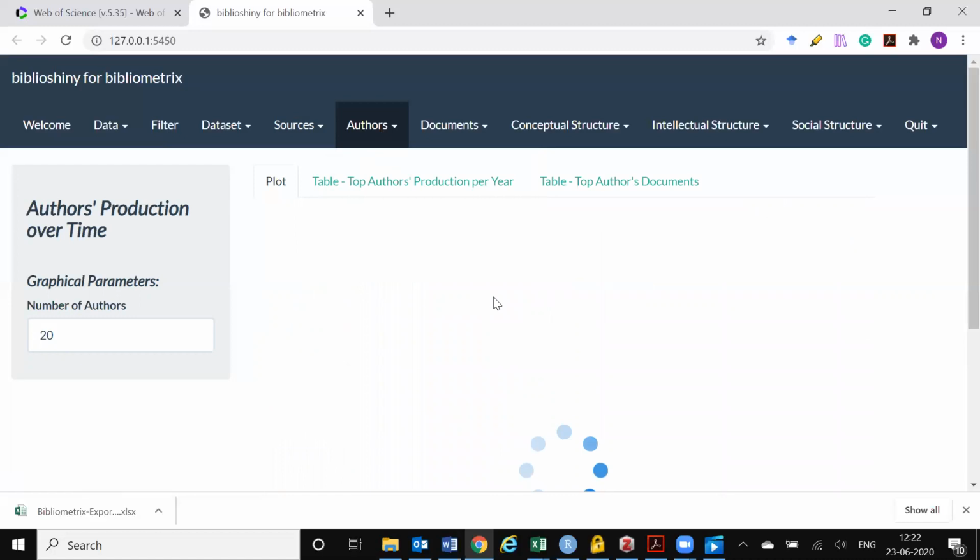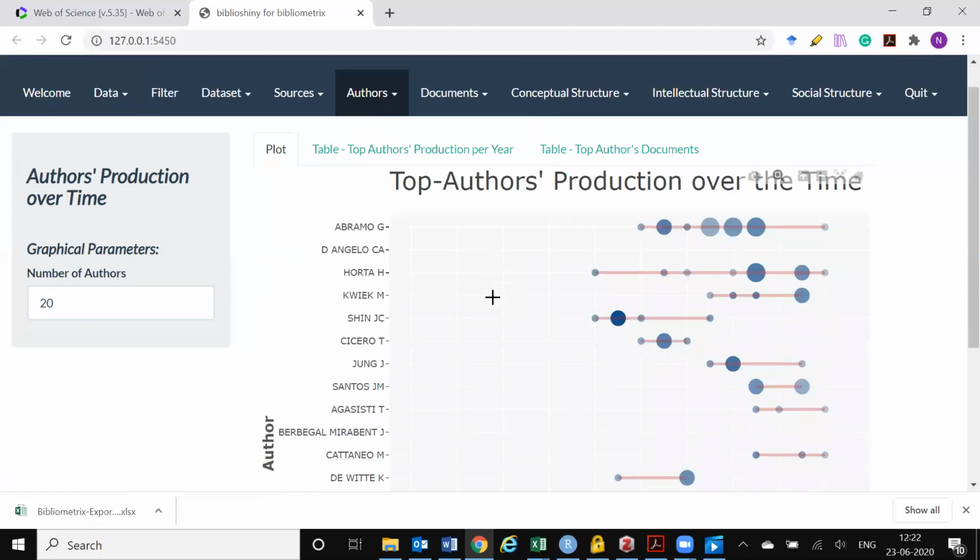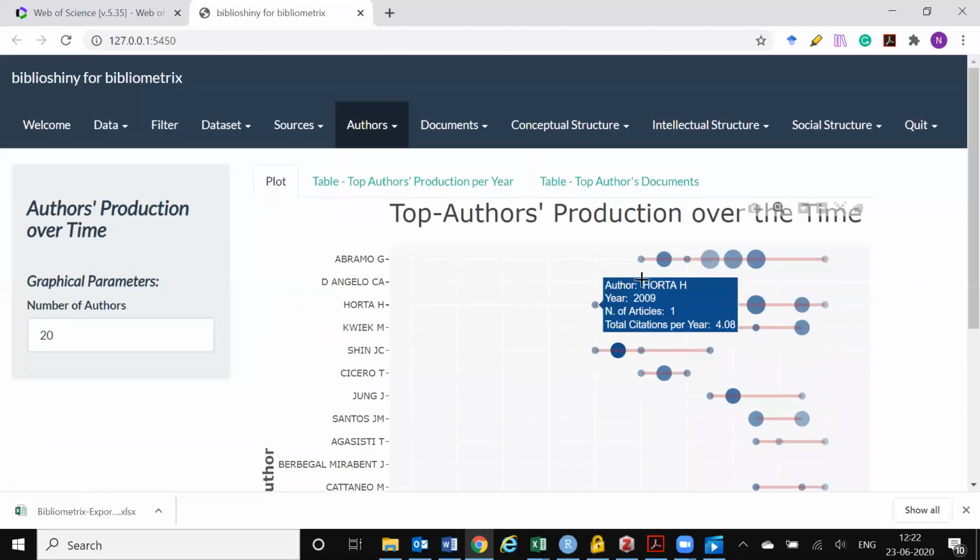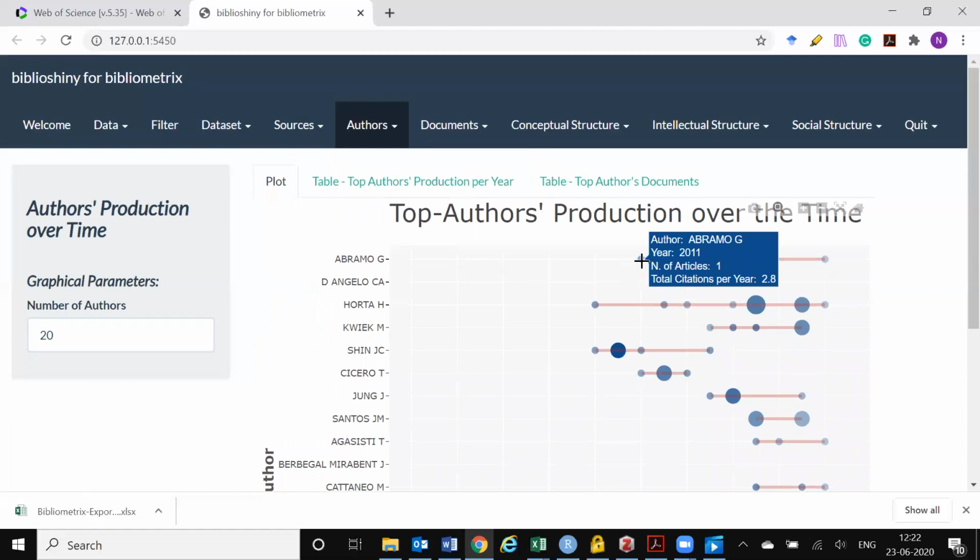This is the author's production over time. It's a graph that shows when the first paper was produced by the author, followed by when the last paper was produced. Like Abramo, who was the most cited author, published his first paper in 2011, and the last paper was published in 2019.